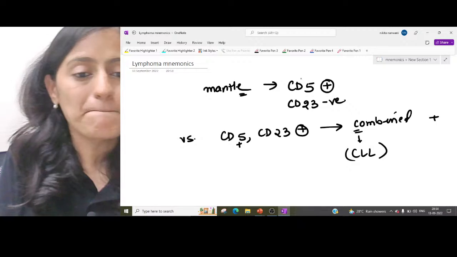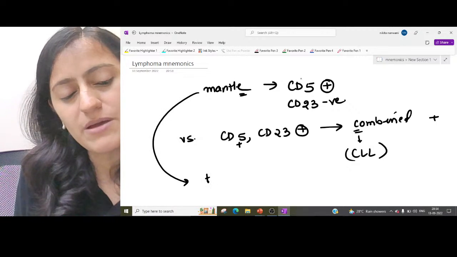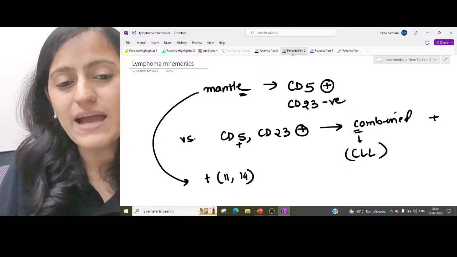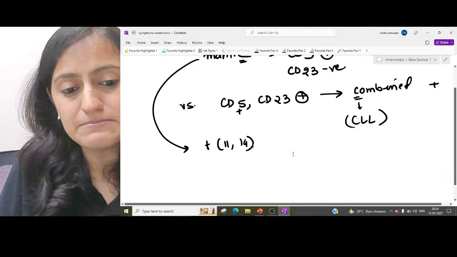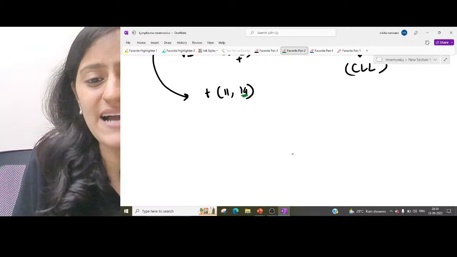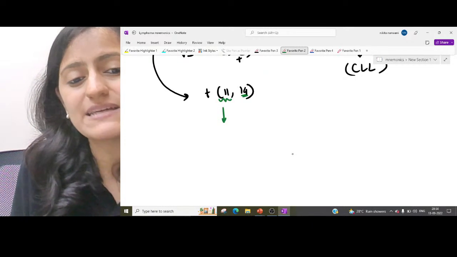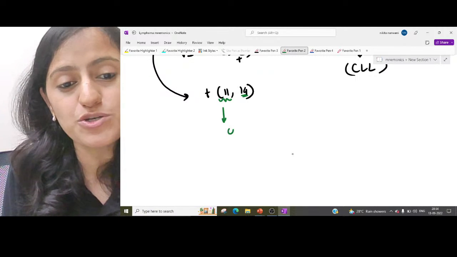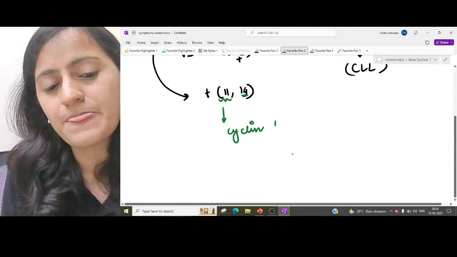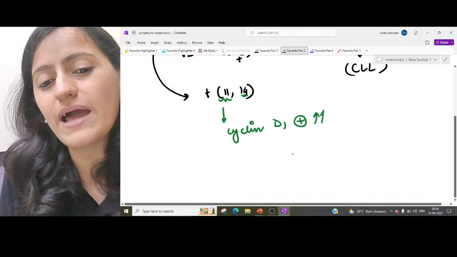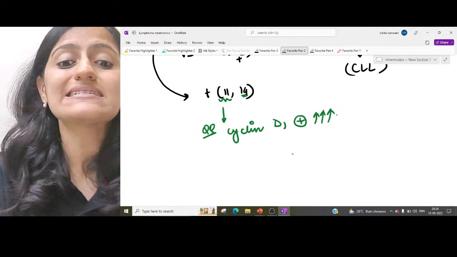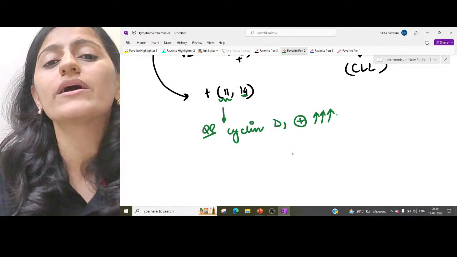All right. Mantle cell lymphoma, also remember the translocation we said is translocation 11-14. Why is the translocation 11-14? Because 14 is the IGH. What do we have basically on chromosome number 11? What overexpression do we have in mantle cell lymphoma? It is cyclin D1 overexpression. Okay, another important question.